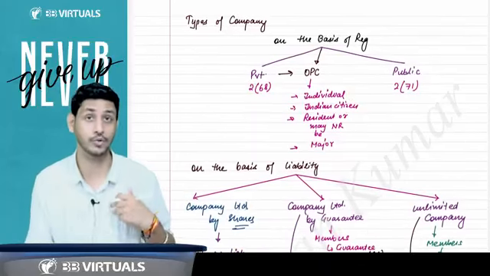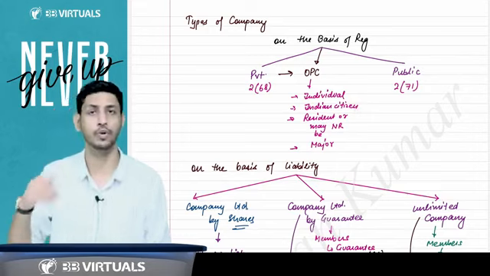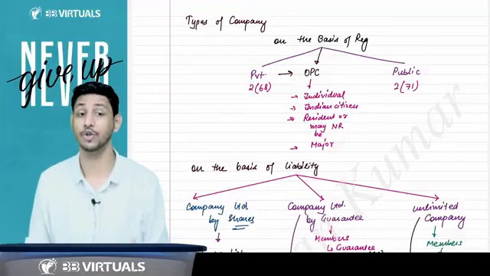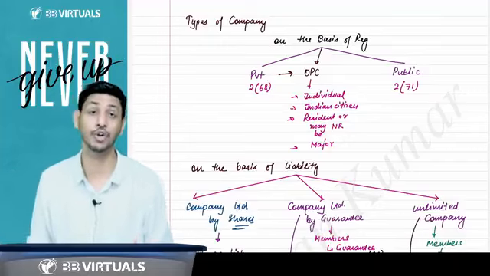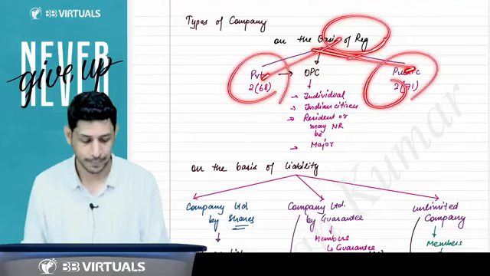OPC is the sole member company. That person must be an individual, not an artificial person. That must be an Indian citizen. He may be resident, he may not be resident. And he must be a major, he should not be a minor. So on the basis of registration, I can say there are two types of company, private and public.